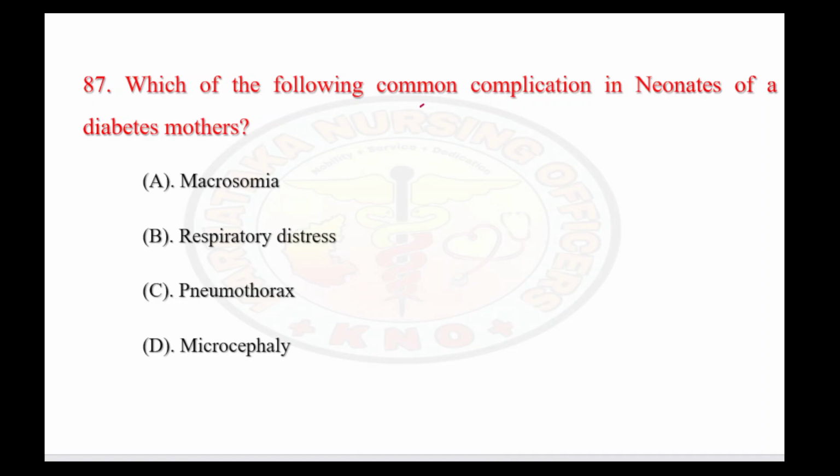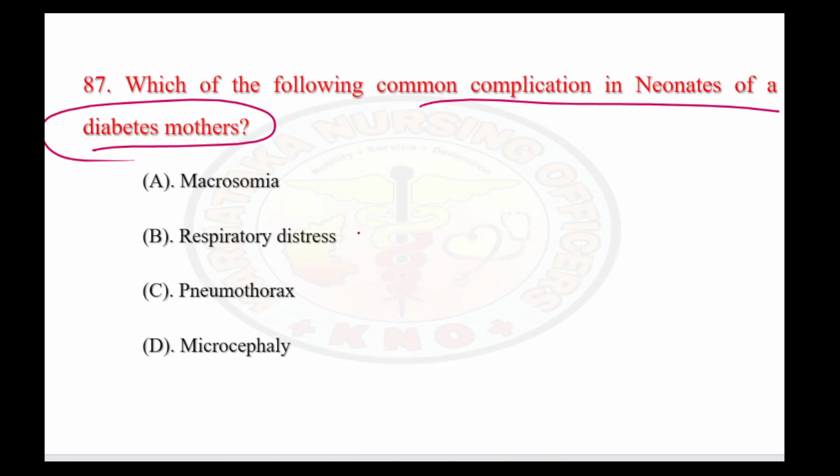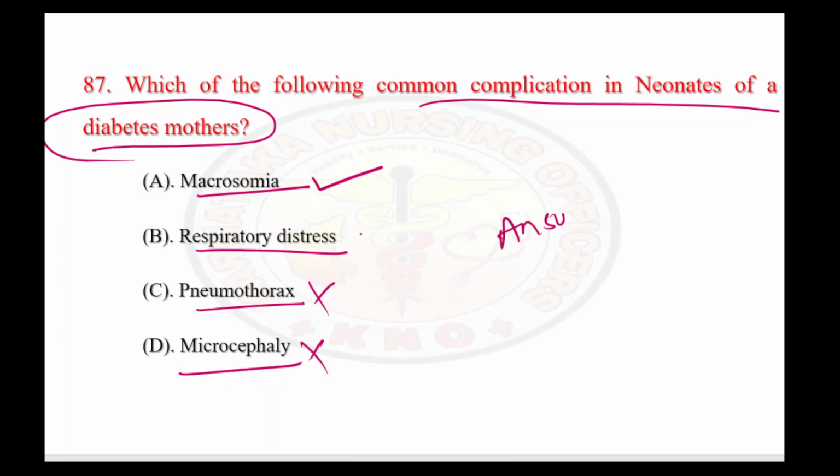Which of the following is a common complication in a neonate of a diabetic mother? Common complication, they have asked you. So if you see, the child will be having macrosomia, yes. Respiratory distress can also be seen, but not mostly. Most common will be like big head only. Pneumothorax, no. Microcephaly, no. The answer is option A.